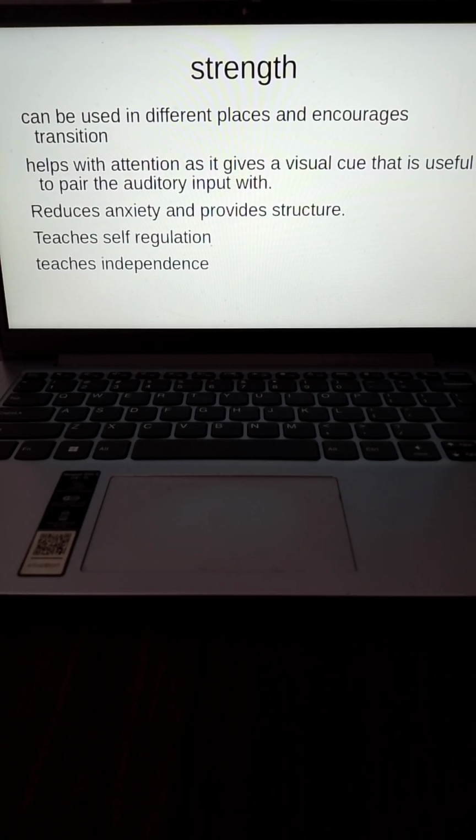The benefit of it is, one, because you're using visuals and moving skill sets, you're able to move the skills that are learned from one arena to another more easily, and that encourages the child to transition more smoothly from one spot to another.